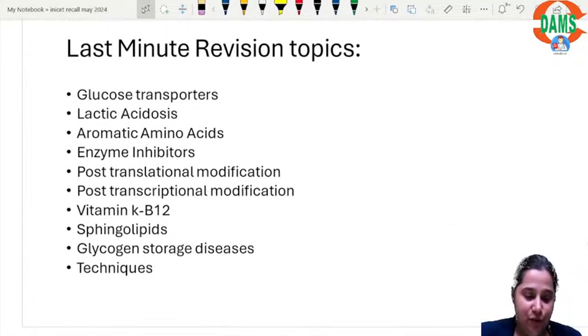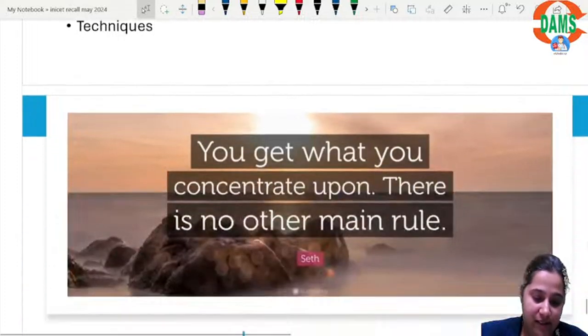These are the last minute revision topics for the NEET examination. Gluconeogenesis is very important for the INICET but is also relatively important of all the carbohydrate metabolism. Aromatic amino acids, do not miss glucose transporters, glycogen storage diseases, sphingolipidosis and some of the techniques.